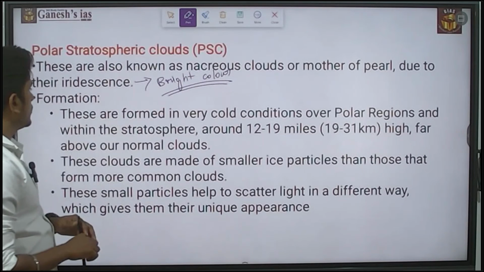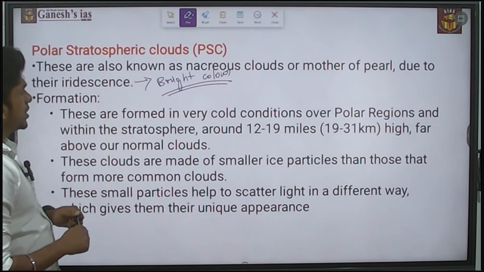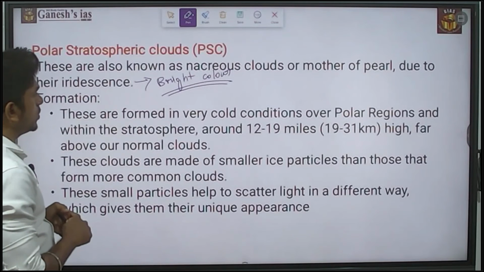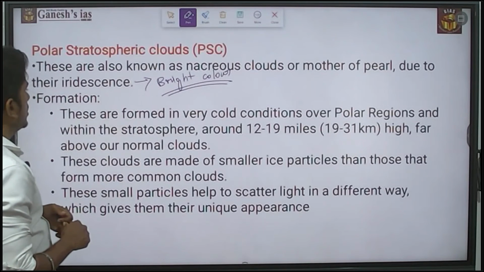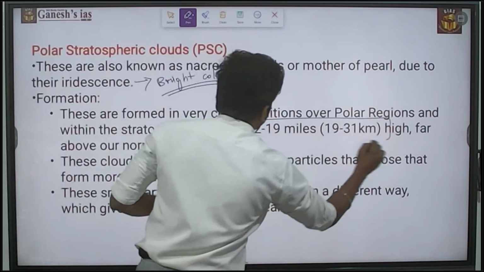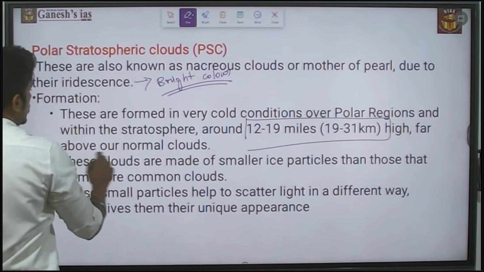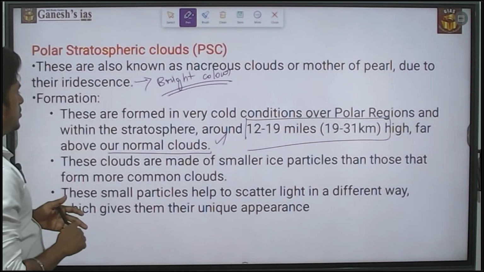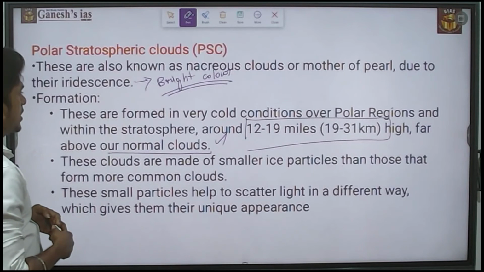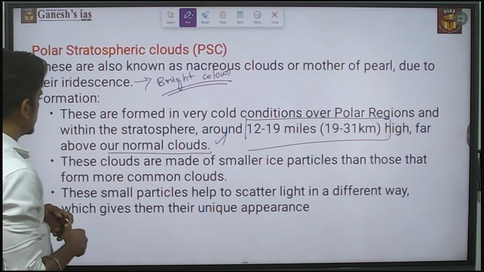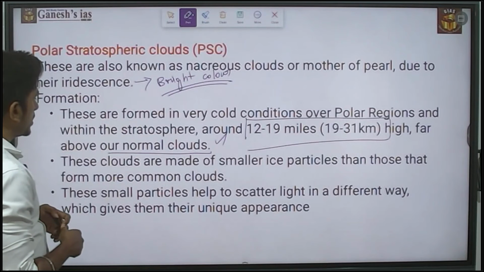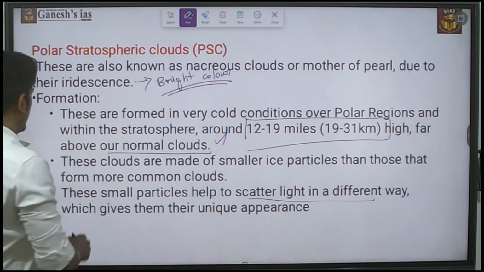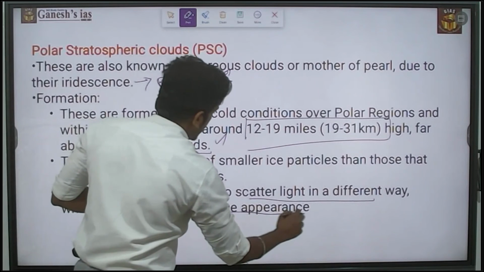These are formed in very cold conditions over the polar region and within the stratosphere, around 12 to 19 miles high, far above our normal clouds. These clouds are made of smaller ice particles than those that form more common clouds. These small particles scatter the light in a different way, which gives them their unique appearance.